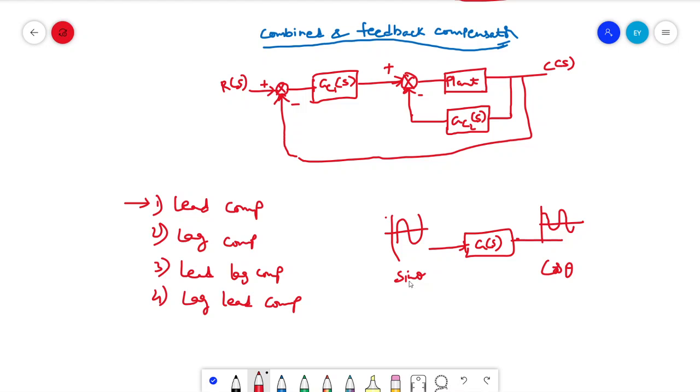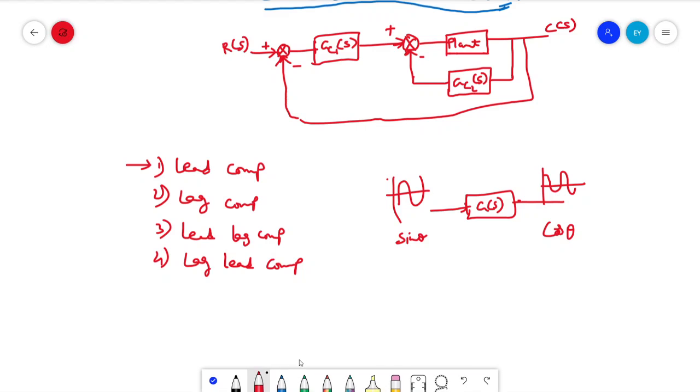So let us see how it looks in a sinusoidal response. If you are given a sine of t, and say this is the response, sine t, and the output you get is a cos, that means there will be a phase shift.